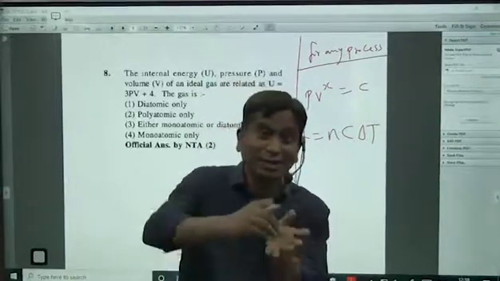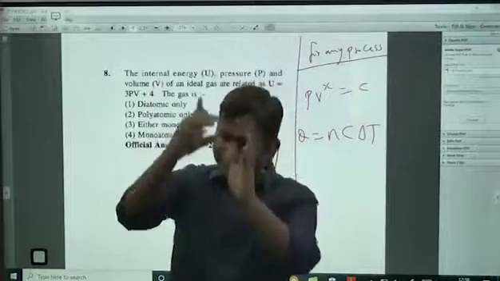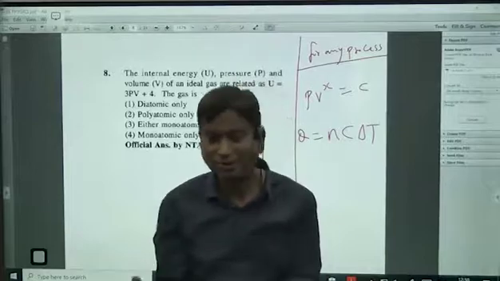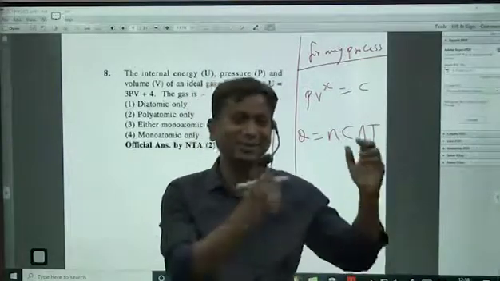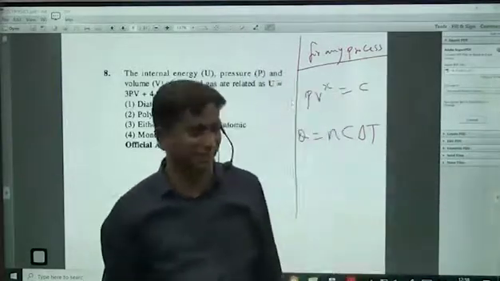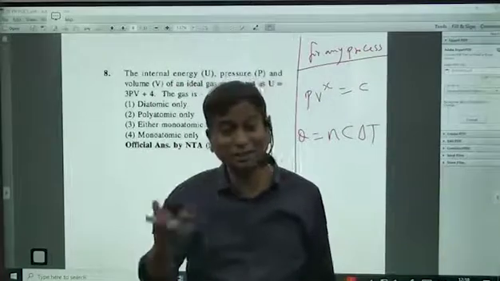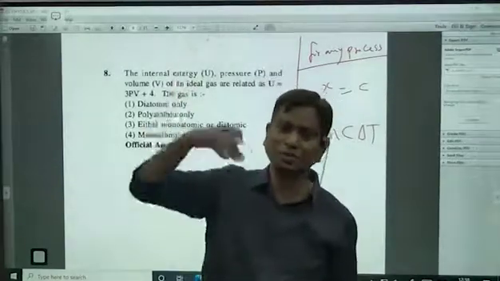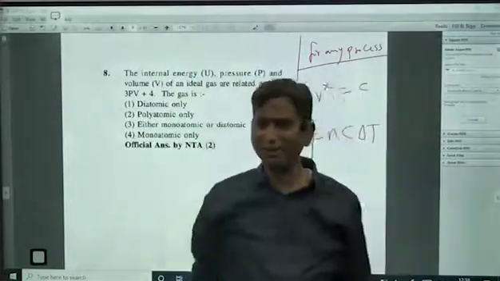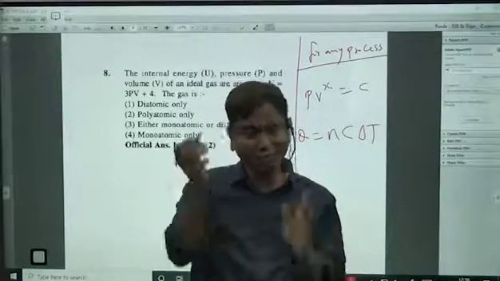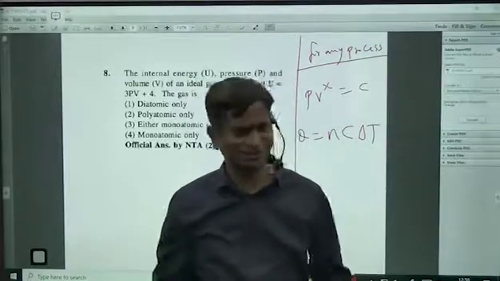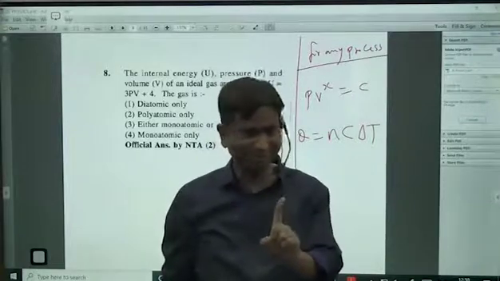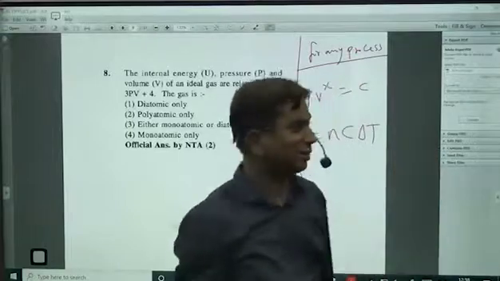It is the heat required to raise the temperature of 1 mole of oxygen gas by 1 degree Celsius. How much heat is required? In which process? That is the whole of thermodynamics. Is it in constant pressure? Is it in constant volume? Is it in constant temperature? Or some other, PV square, PV cube, PV power 1 by 4, PV power 6, or P square V power 7, any process. So it depends on the process also. Accordingly, you will get the molar specific heat of that gas.